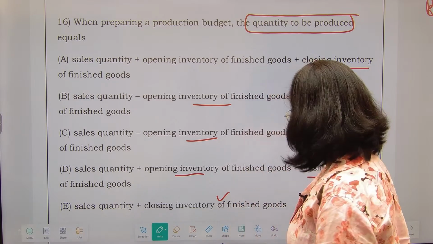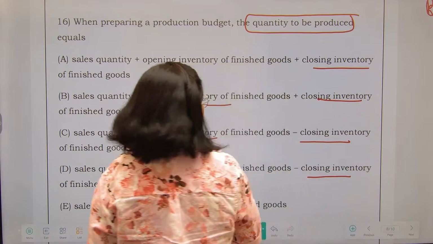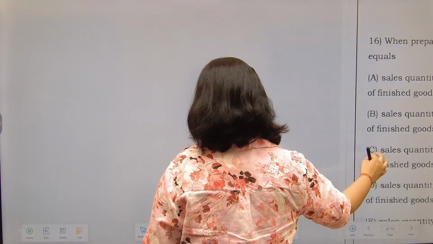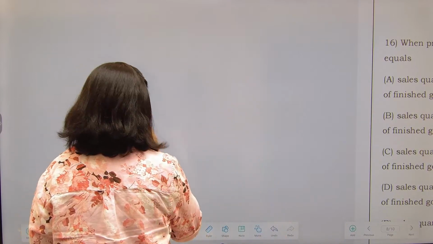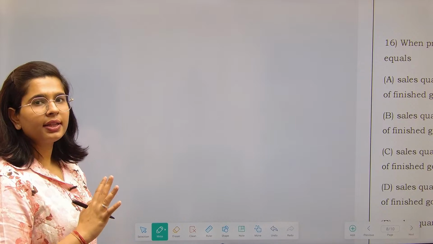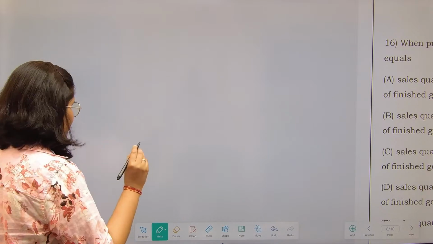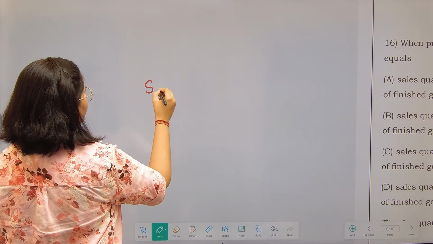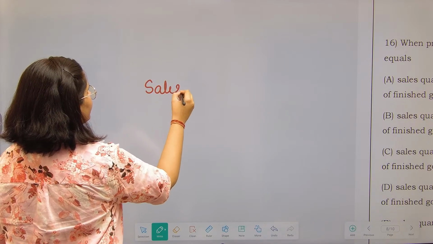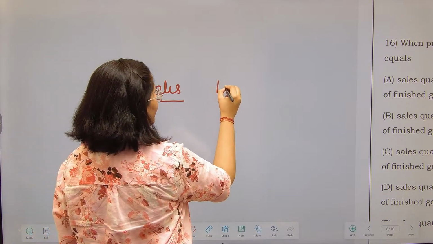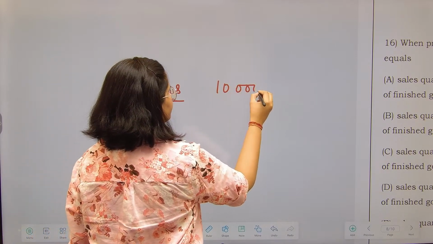Okay, I'll give you the explanation over here and then we'll see the options. See, suppose, what are the three factors over here? Suppose I have decided that in the current year I want to do sales of 10,000 units.